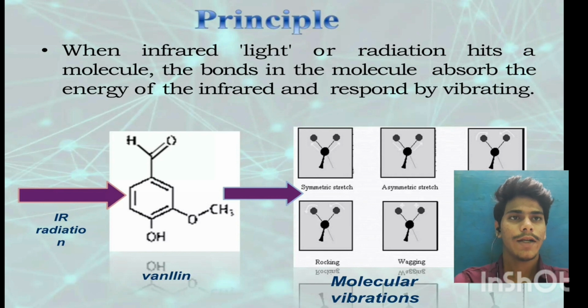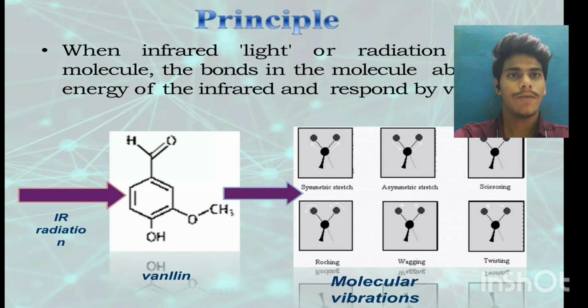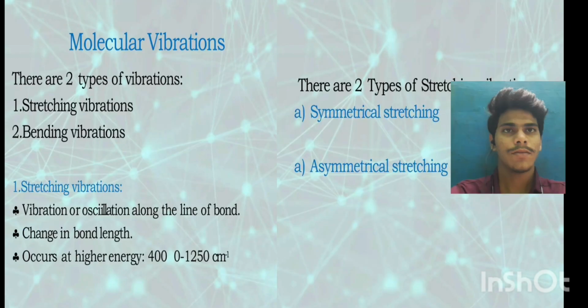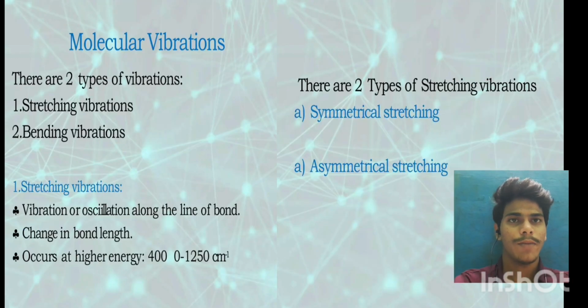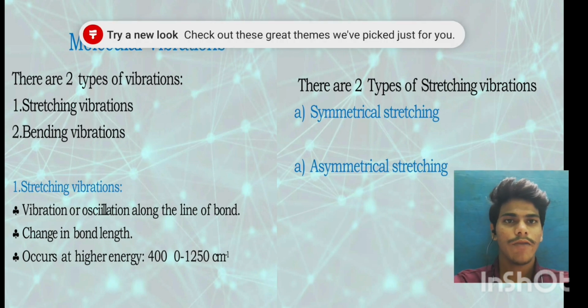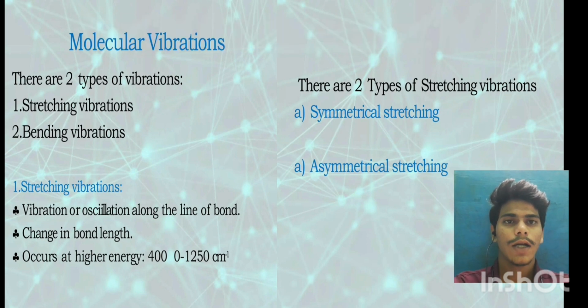When infrared light or radiation hits a molecule, the bonds in the molecule absorb the energy of the infrared and respond by vibrating. We see the structure: IR radiation and molecular vibrations. Molecular vibrations: there are two types of vibrations, stretching vibration and bending vibration. Stretching vibration is vibration or oscillation along the line of the bond. Change in bond length occurs at higher energy, 4000 to 1250 cm inverse.